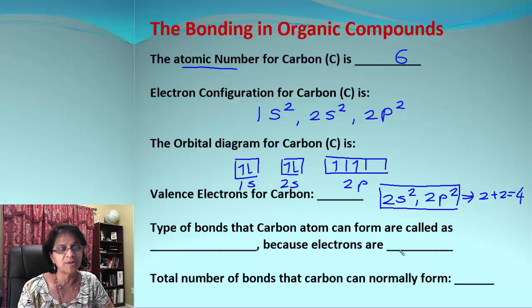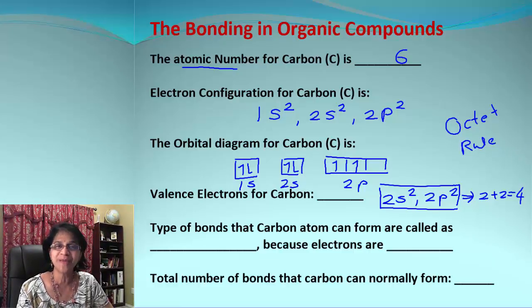Now which type of bonds will carbon form? Remember the octet rule. According to this rule, every atom will try to make its octet complete by having 8 electrons. It can lose or gain or share electrons to make the octet complete. In case of carbon, since it already has 4 electrons, instead of losing or gaining, it prefers to share the electrons.